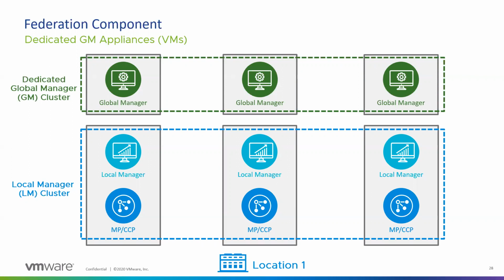This is not a separate OVA that you have to get. It's the same OVA. You just have to configure a parameter while deploying, giving it a role of global manager or a role of local manager. And if you can automate one, you can automate how to deploy global manager. So it's just one more appliance, but the deployment bits are the same. It's just which service is running after the deployment of that particular VM.